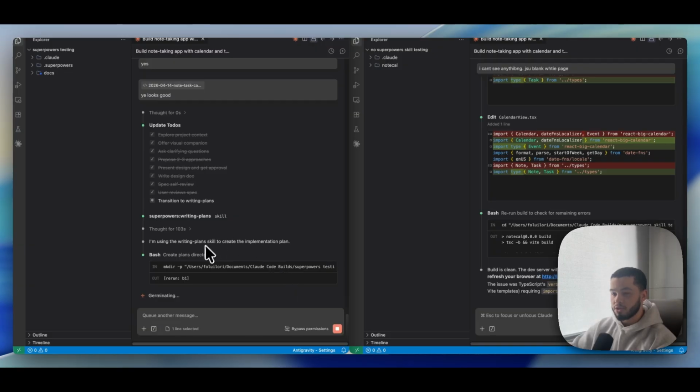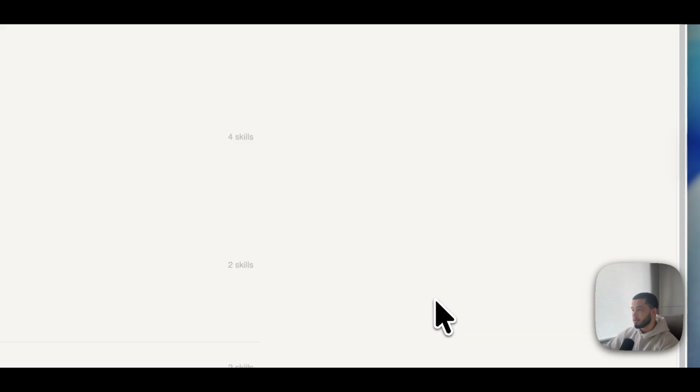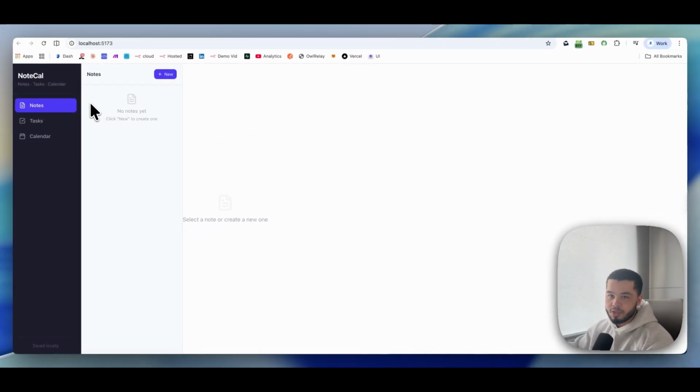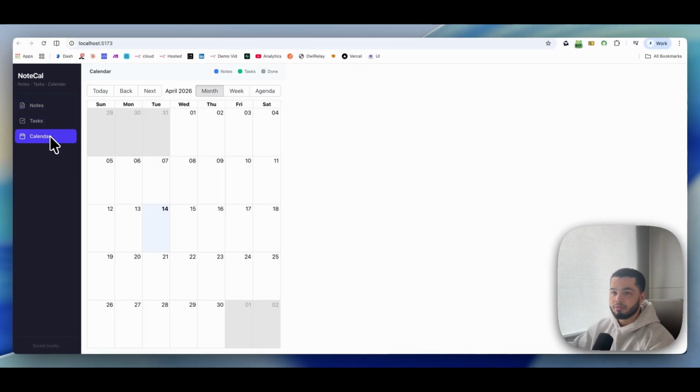you're going to see it over here whenever this finishes up. So you can see right now it's still using the writing plan skill, whereas on the right hand side it has been finished all of this time. We're also going to compare what both of the apps look like. So if we jump over here now to the one that is already finished, you can see it's just your typical AI looking app. Even this does not look good at all.